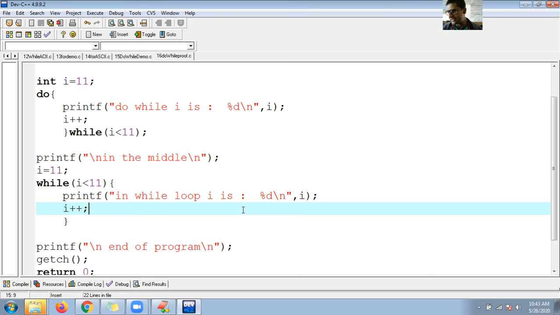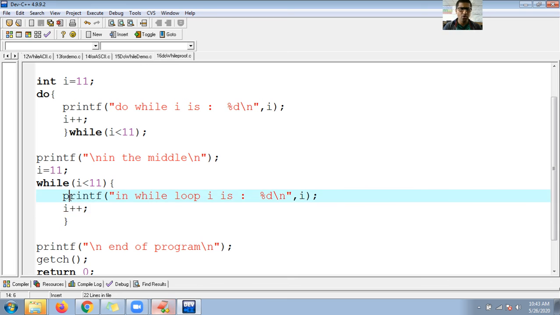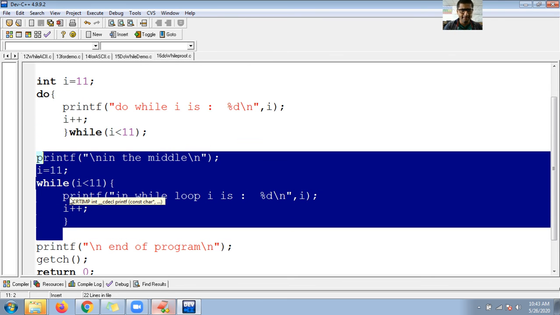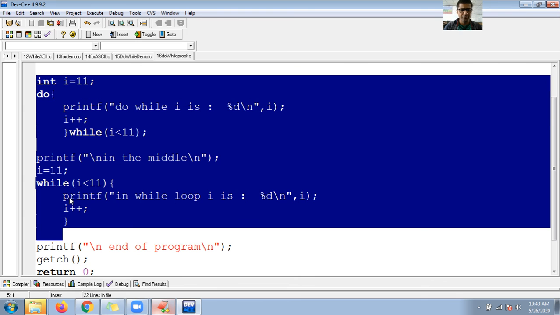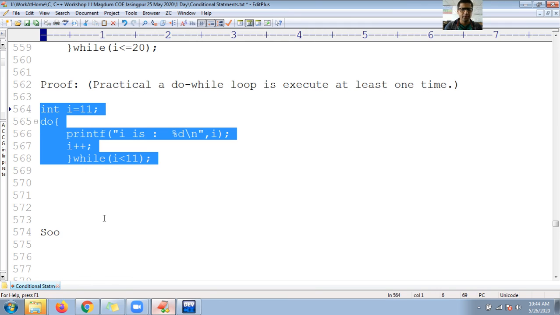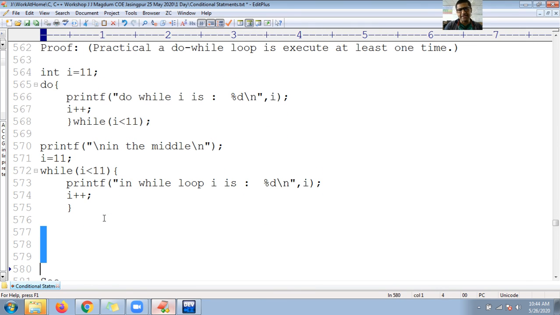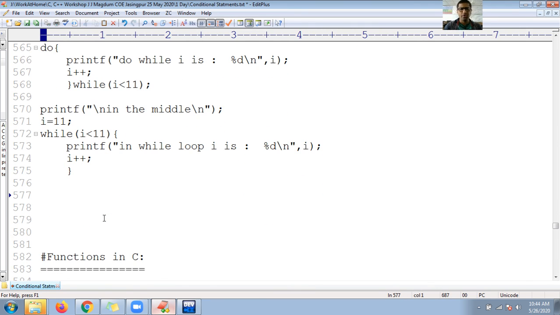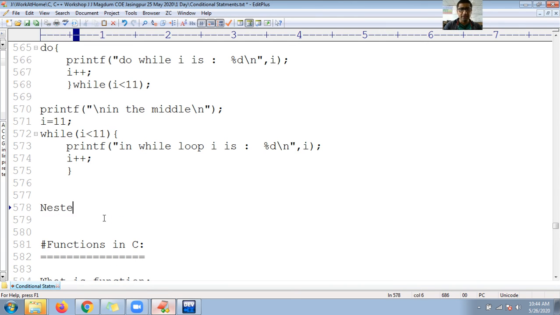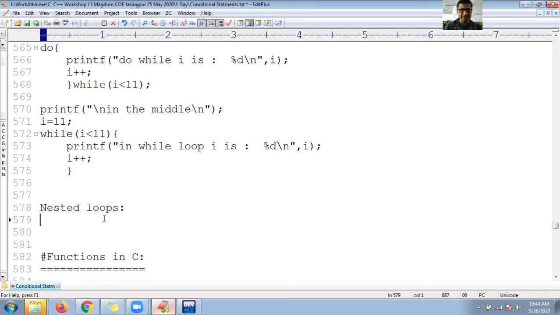Okay guys, now let us see one more program. Do you clear, guys? So Control C. We shall see nested loops now. Functions in C also, we shall see. Nested loops.